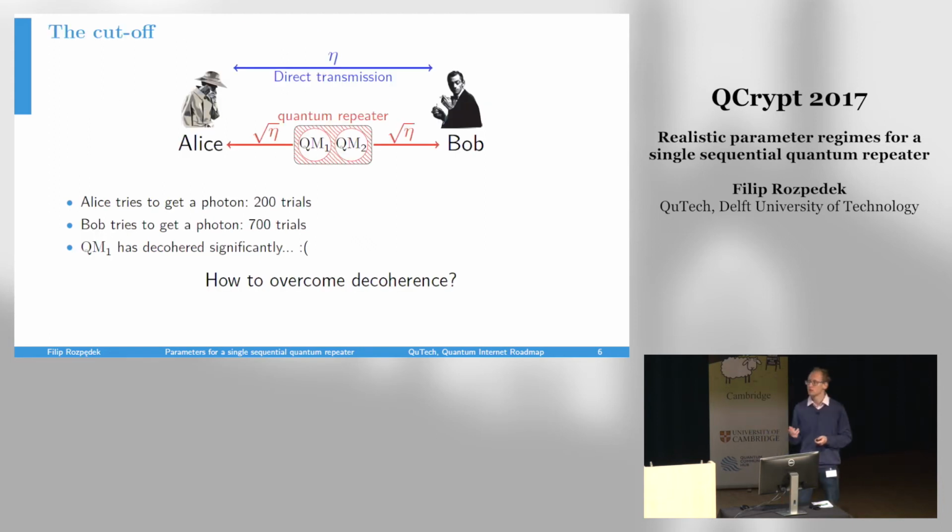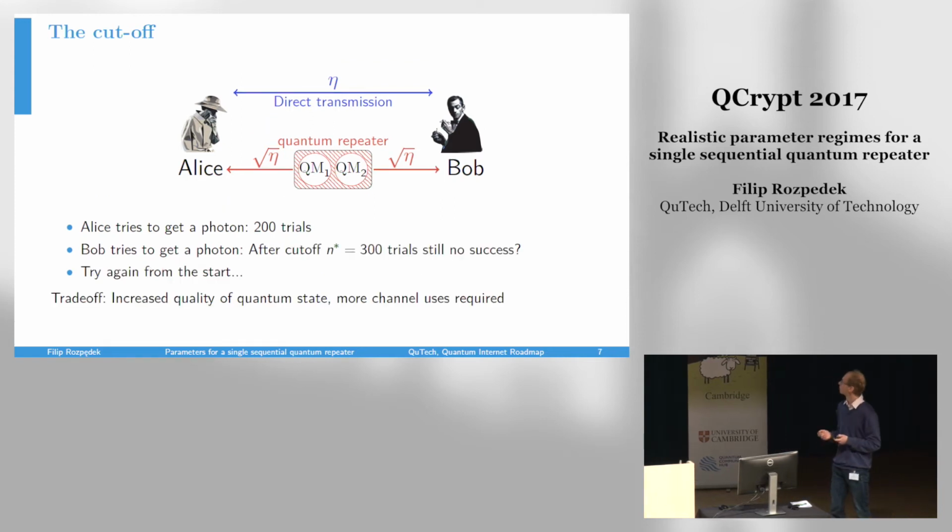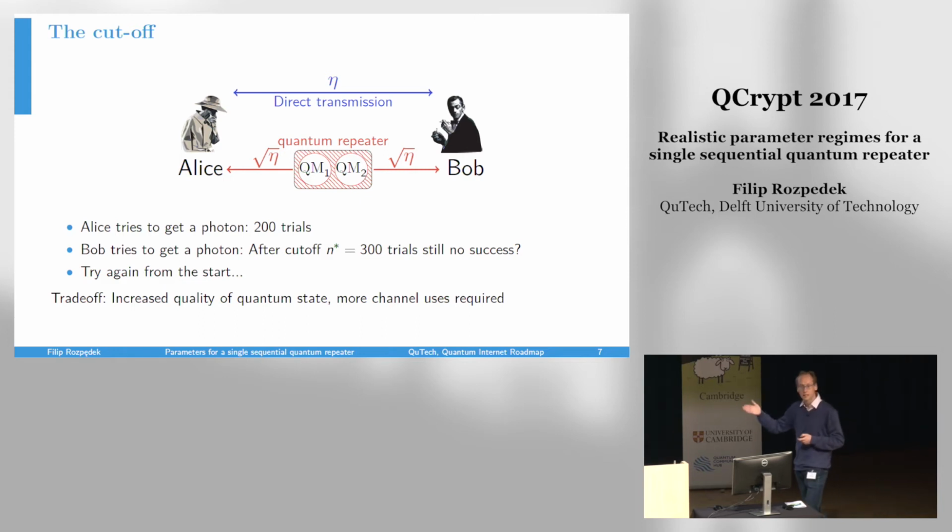So as I mentioned, there's this problem of the decoherence of quantum memory 1. If Bob needs a huge number of attempts in order to receive this photon, for example, if he receives the photon after 700 trials, then the state in quantum memory 1 might have decohered so much that no key would be extractable from the effective resulting state. So what I mean with this cutoff is that we impose a cutoff on the number of attempts that Bob can perform. Let's say if after 300 trials Bob still has not received the photon, then both memories get reinitialized and the whole procedure gets repeated, again sending photons to Alice.